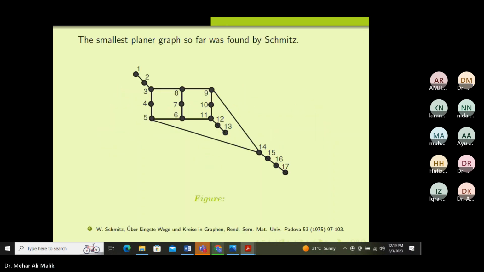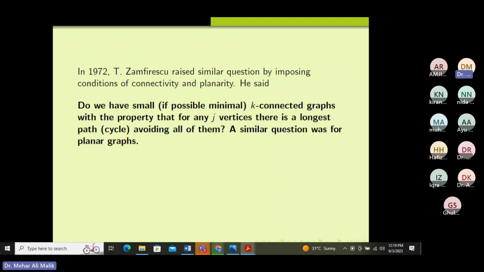Zamfirescu raises the question: do we have small k-connected graphs where any set of j vertices is missed by some longest path or cycle? The main point is small, not the larger one. Now we have a stronger condition than the previous one. The condition is cycle. Can we have a cycle? Can we miss more than one vertex, not a single vertex, but 2, 3, 4 vertices? And about the connectivity, can we have 2 connected, 3 connected, 4 connected graphs?